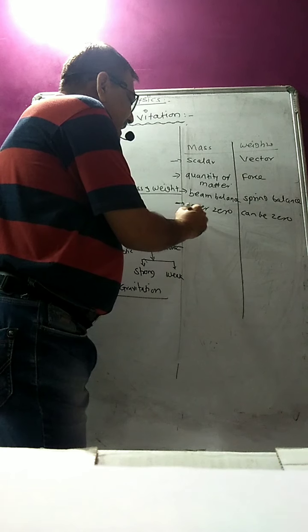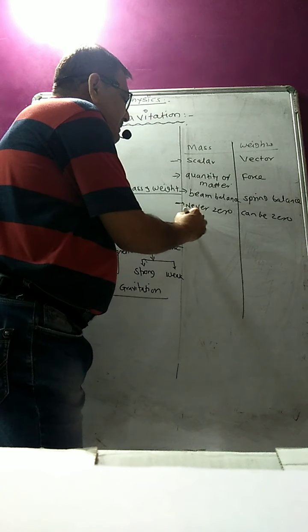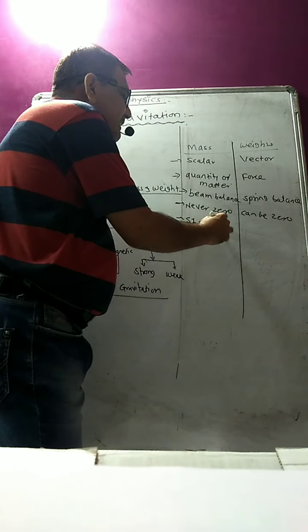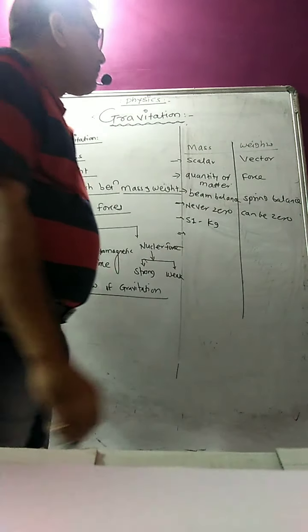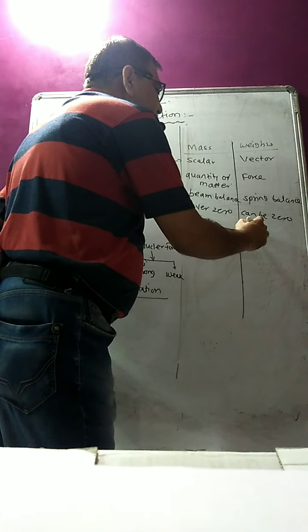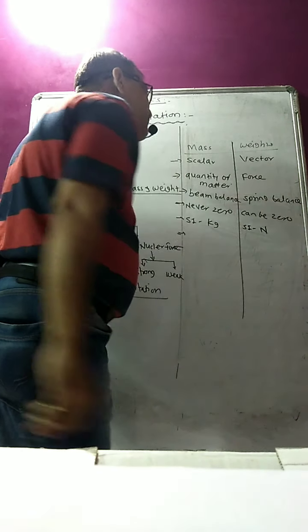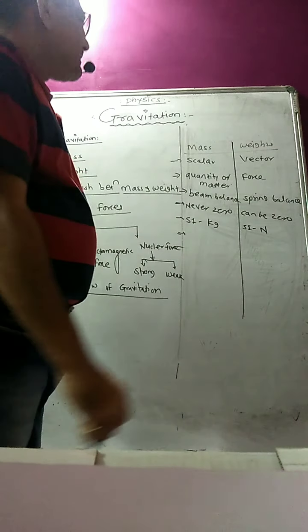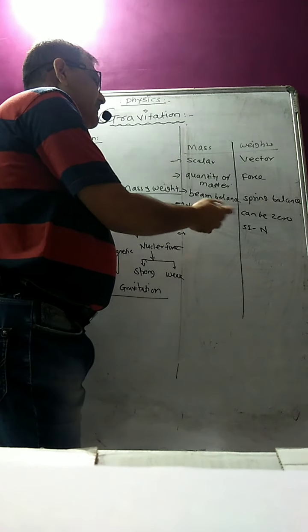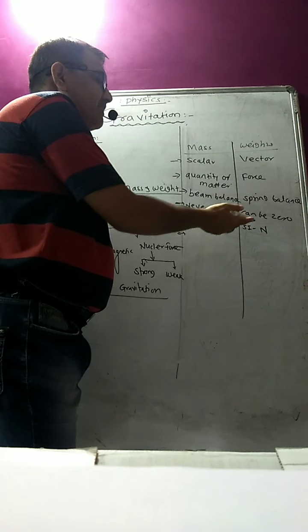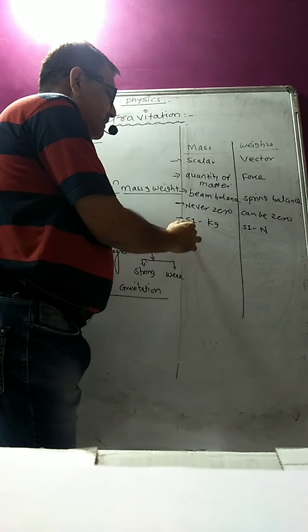The SI unit of mass is kg, while the SI unit of weight is measured in Newton. As it is given by Newton, therefore its name has been given. Weight is a force, and it is measured in Newton.